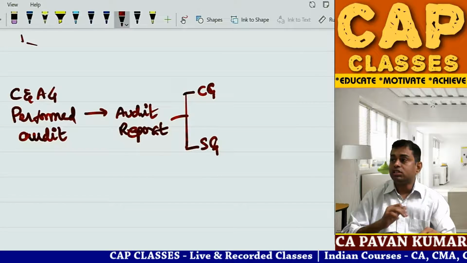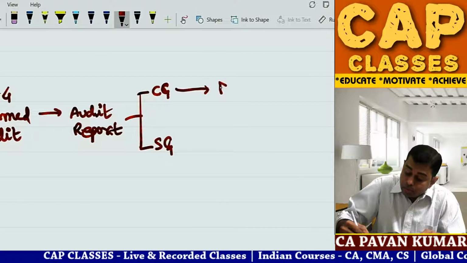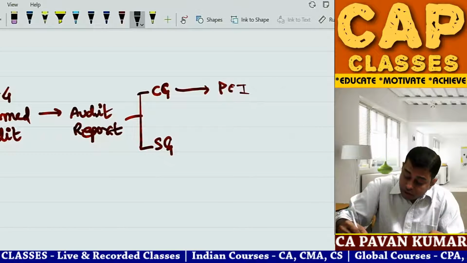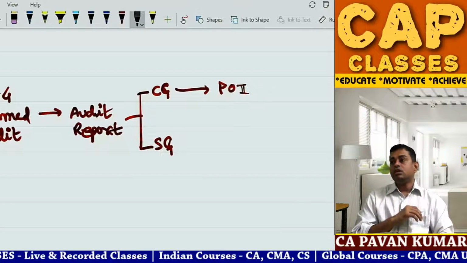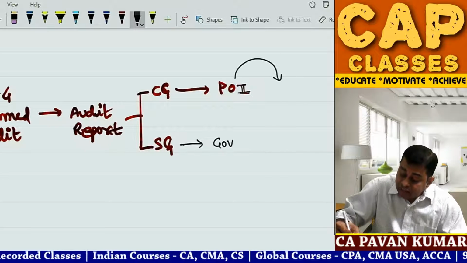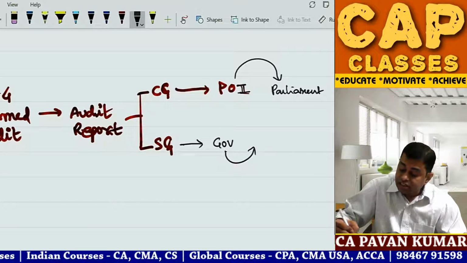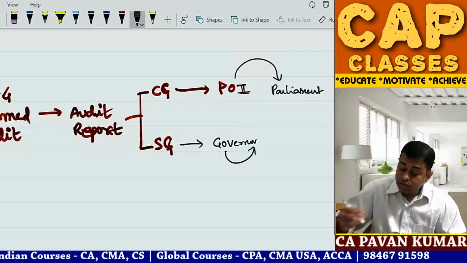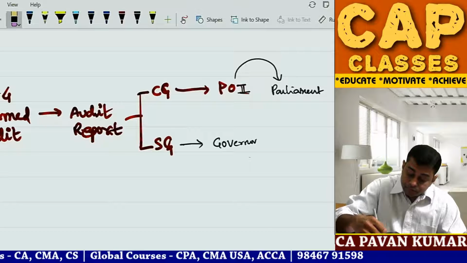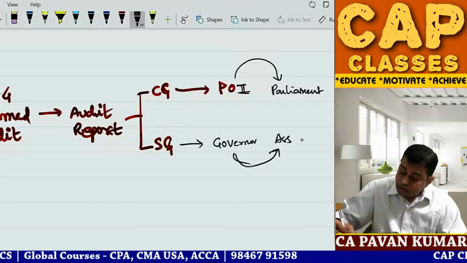So, report on central government, report on state government. Report on central government will be given by C&AG to the President of India. Report on state government will be given to the Governor. So the President of India will send it to Parliament. The Governor will send it to the Legislative Assembly.